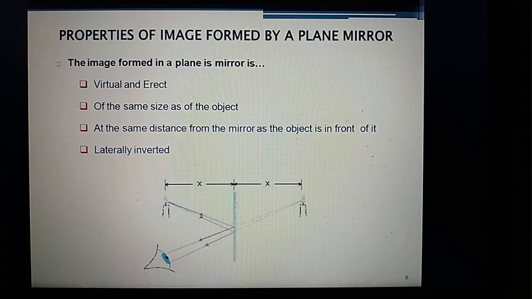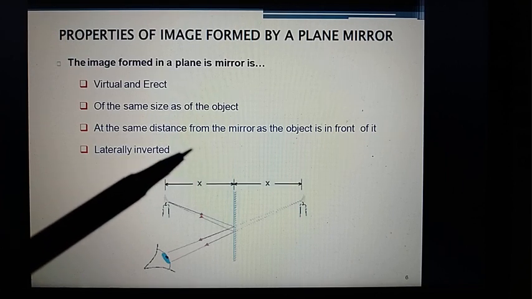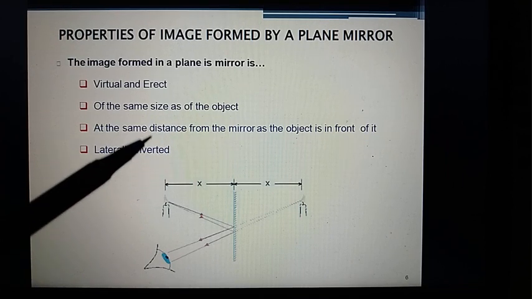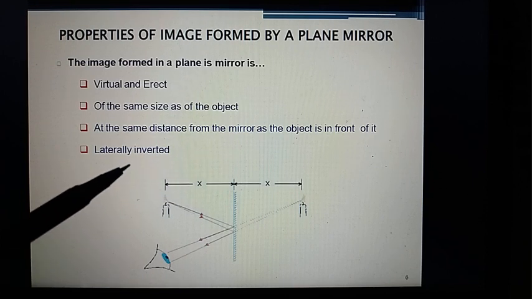Properties of images formed by a plane mirror. The image formed in a plane mirror is virtual, erect, of the same size as the object, at the same distance from the mirror as the object is in front of it, and laterally inverted.